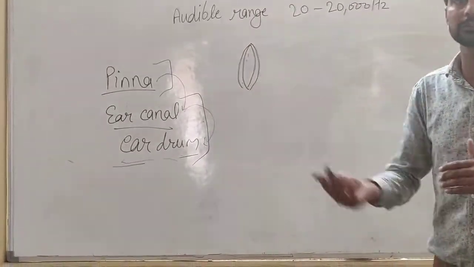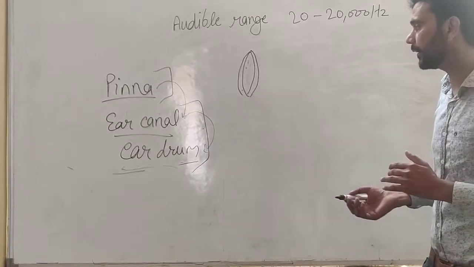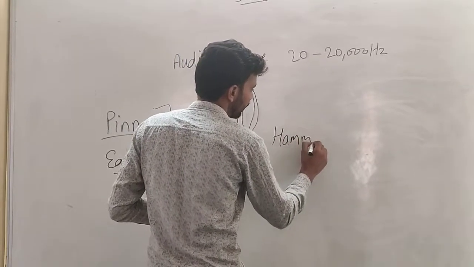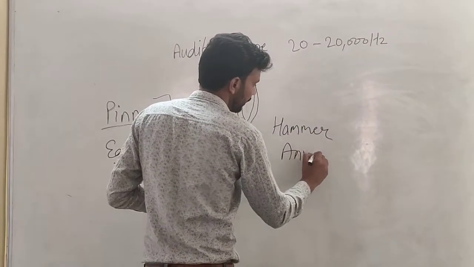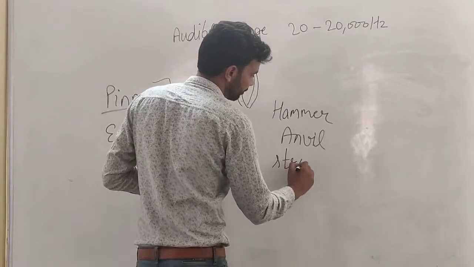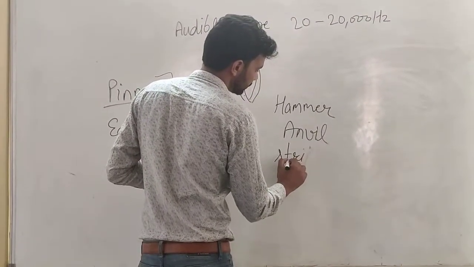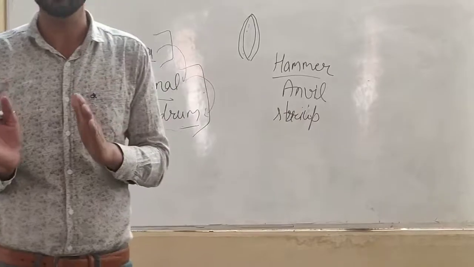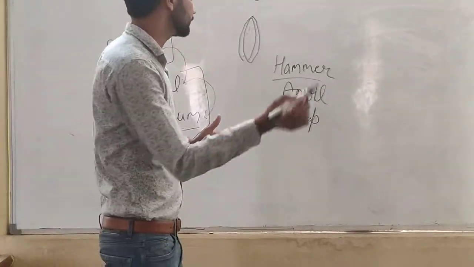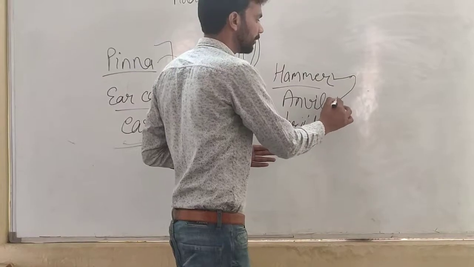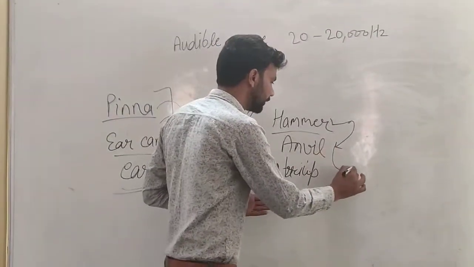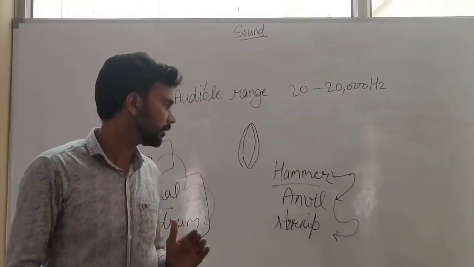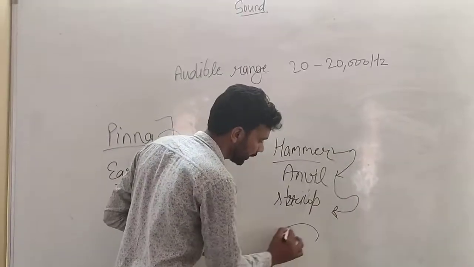After this, the sound reaches the inner ear. In the inner ear, we have three interlocking bones: hammer, anvil, stirrup. These three interlocking bones are present after the eardrum. The vibration is transferred first to the hammer, then from the hammer the vibration reaches the anvil, and from the anvil the vibration reaches the stirrup. After the stirrup, the sound waves or vibration reach the liquid part.